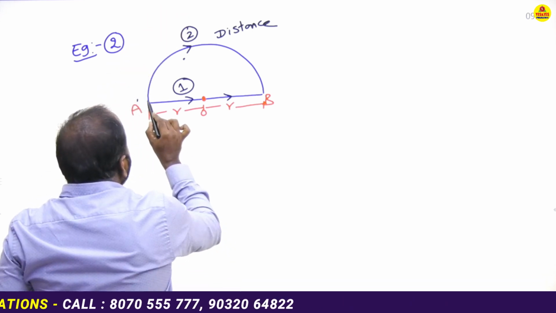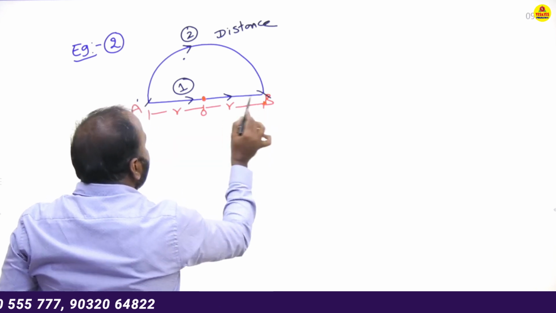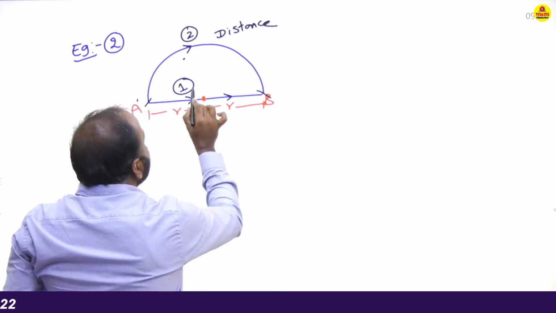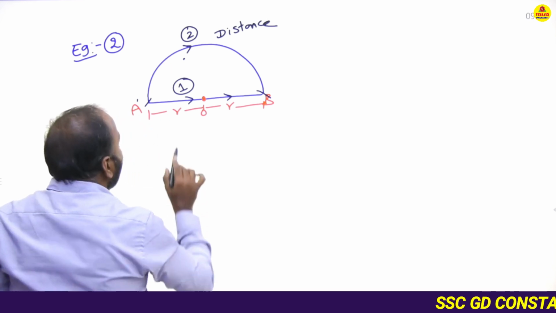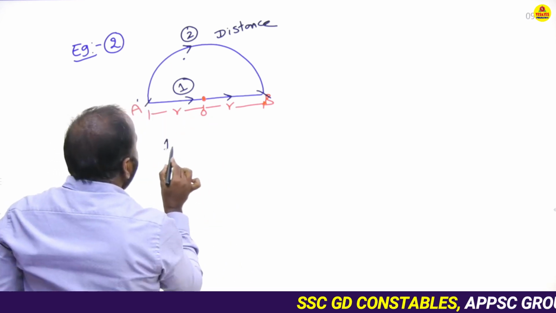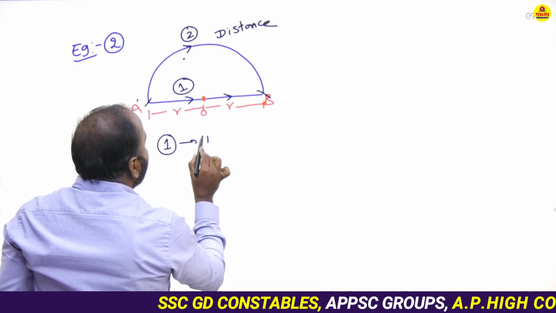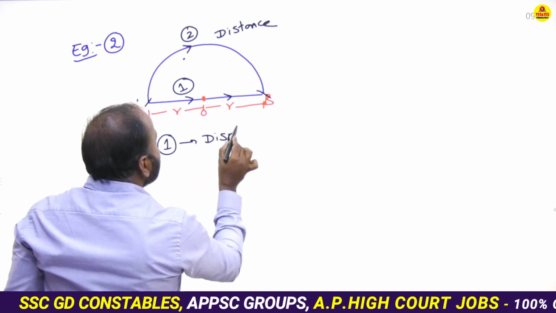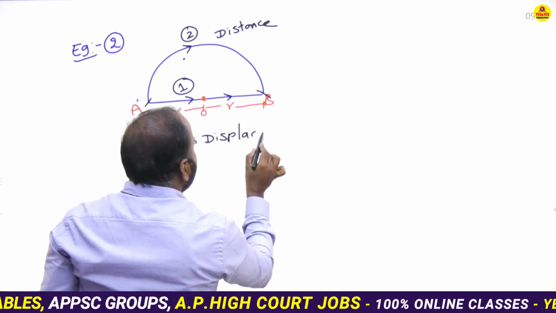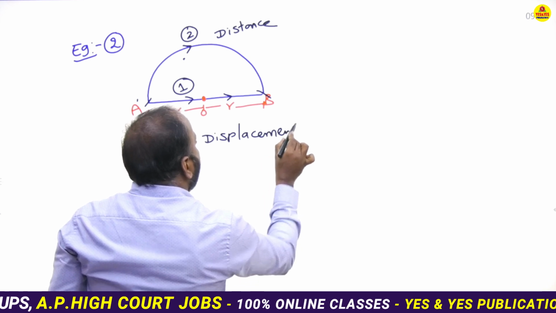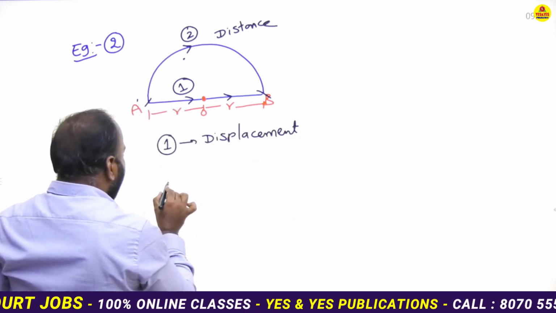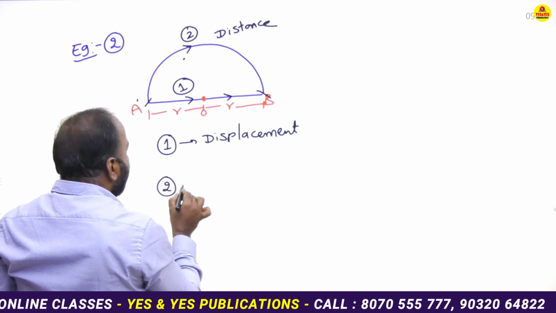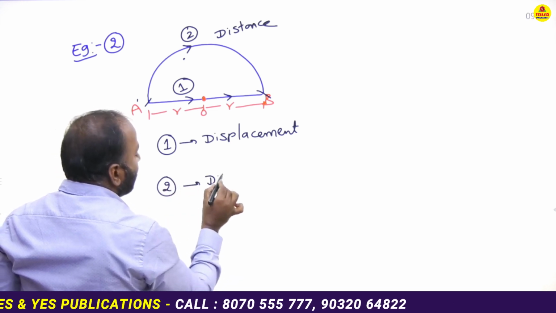But the first is the shortest length from A to B, and it represents the displacement. That is why one indicates displacement, but the second one represents the distance.